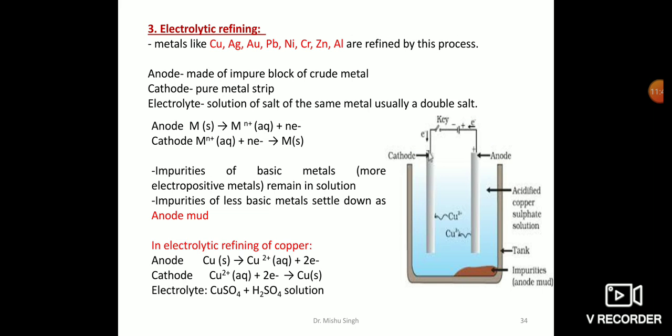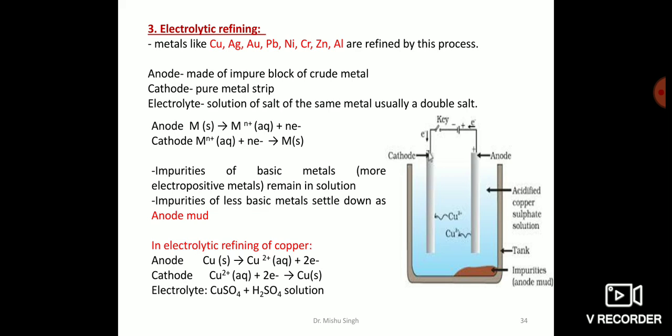Electrolytic refining. A large number of metals such as copper, silver, gold, lead, nickel, chromium, zinc, aluminium, etc. are refined by this method. As you can see in the picture, the impure metal is converted into a block which forms the anode, while the cathode is made up of a pure strip of the same metal. These electrodes are suspended in an electrolyte which is a solution of the soluble salt of the metal itself, usually a double salt of the metal.